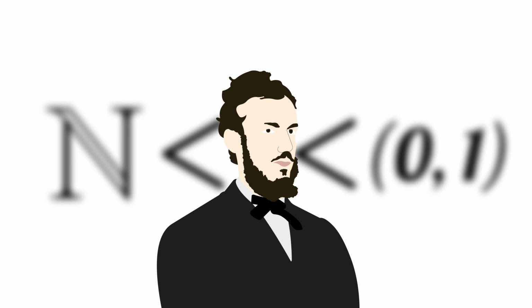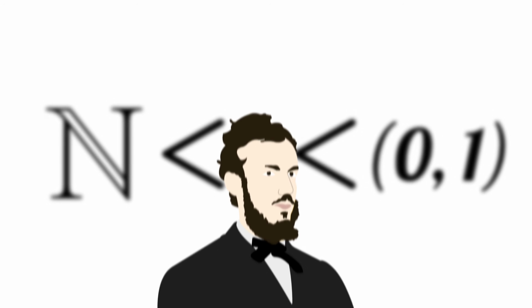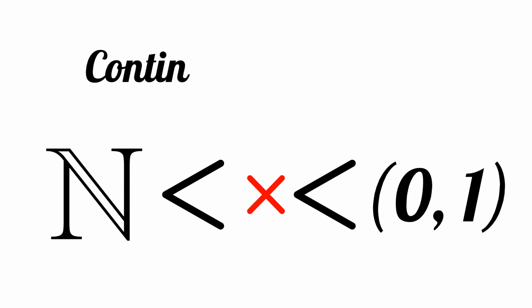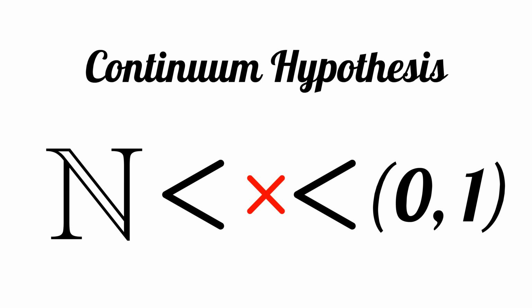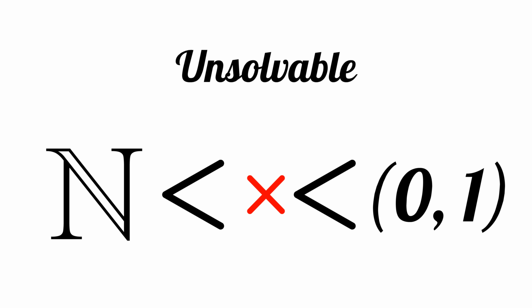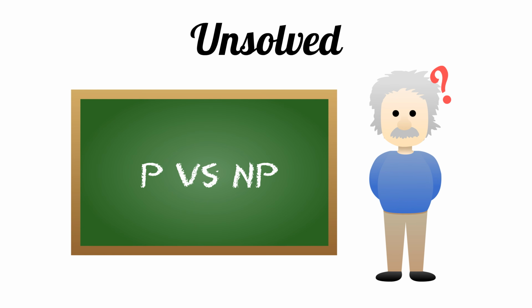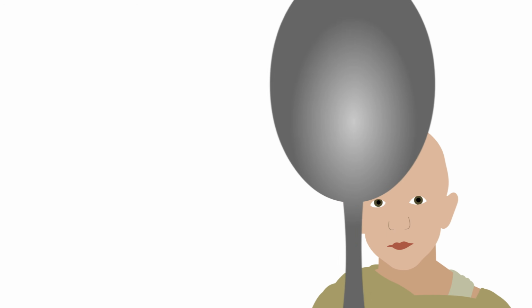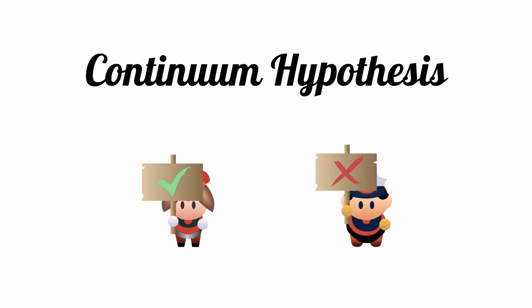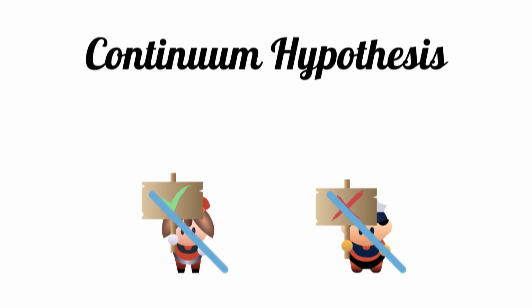Georg Cantor, the man who developed the diagonalization method, set out to prove that there wasn't. This problem is known as the Continuum Hypothesis, but unfortunately, Cantor died before he could find a proof. That's because the Continuum Hypothesis is actually an unsolvable problem. Note that this is very different from an unsolved problem. An unsolved problem is a problem that we don't yet know the answer to, which mathematicians are actively trying to solve. We know the answer to an unsolvable problem, and the answer is that there is no answer. Paul Cohen proved that we can't prove the Continuum Hypothesis true or false. This sounds like a really strange answer, but is a larger topic for a future video.